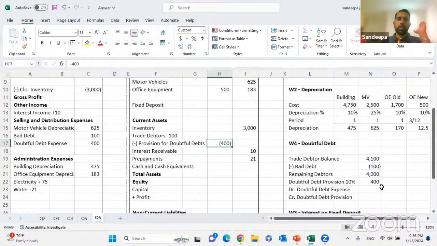For an example, in this question, you already had a 200 rupee provision. You pass a double entry only for the difference. So what if there's an already doubtful debt provision?